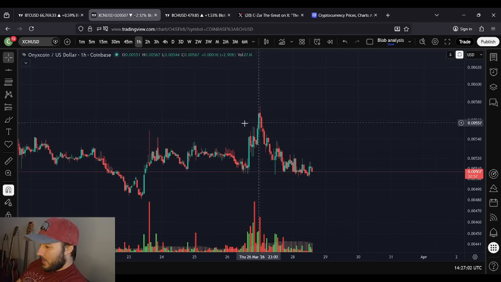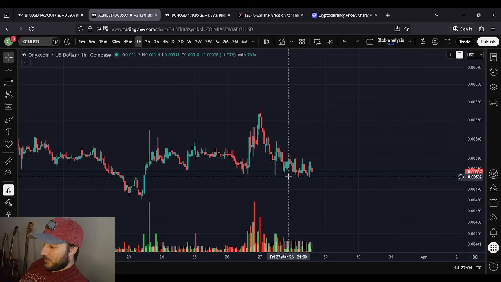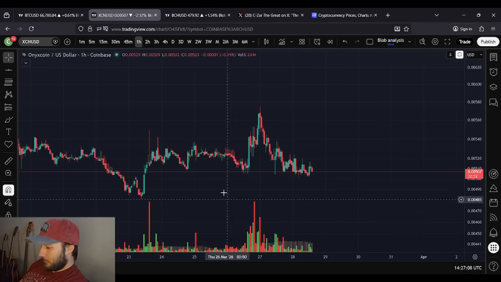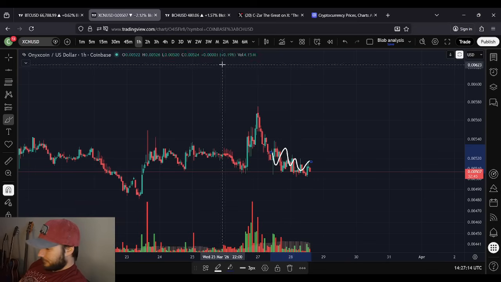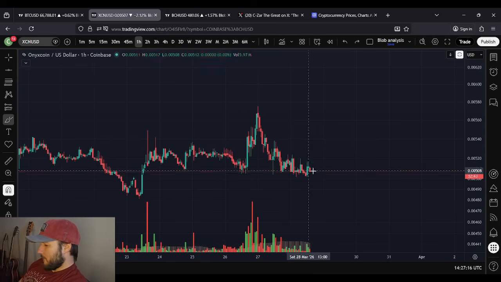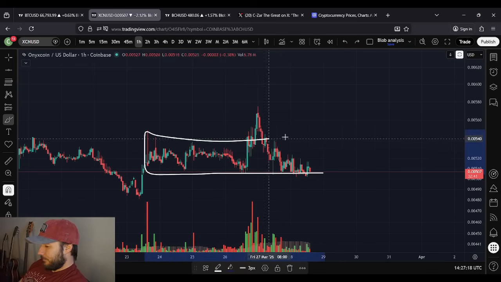First and foremost, there are no gaps to the upside. We're on the Coinbase chart on the 1 hour time frame. You guys know how I feel about the gaps. There are no gaps to the upside. We are crunching our way down here, but there's no volume. No volume at all. We're kind of in this range.